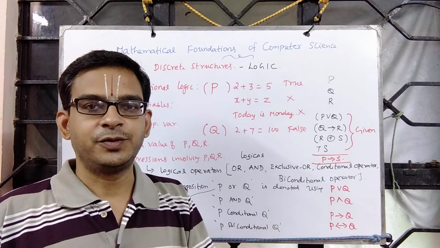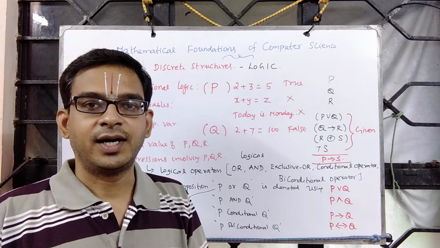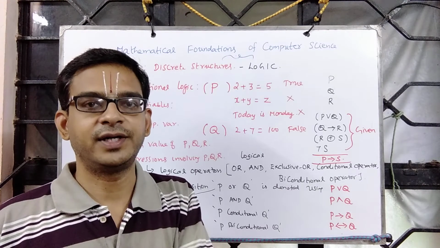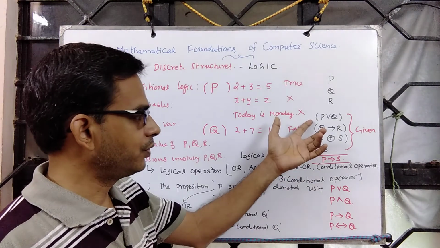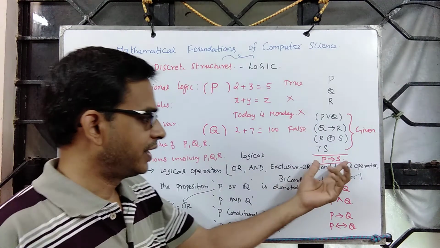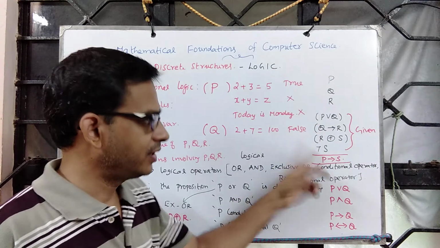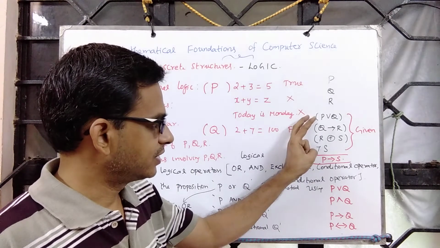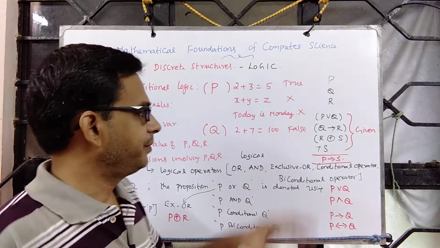And if it takes the value true, then we say yes, it makes sense, there is logic in it, and we start accepting, and we may start using the conclusion of that argument in a different argument. So for such purpose, we want to know what is the truth value associated with the argument. Does P implies S follow from the given premise, the given argument? Given this, does this imply P implies S?